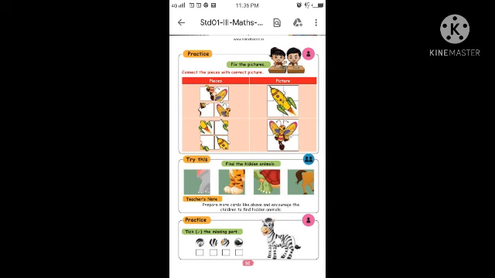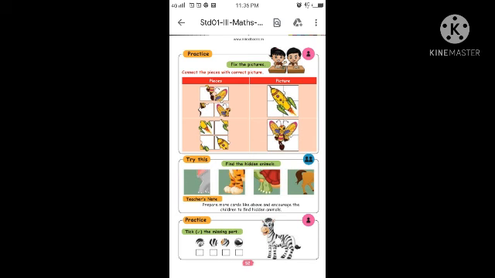Okay, find the hidden animals. Find the hidden animals. First one, elephant. The second one, lion. The second one, tiger. Then third one, tortoise. And then last one, horse or cow. No problem.